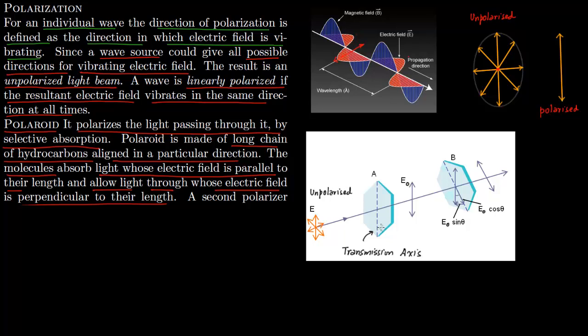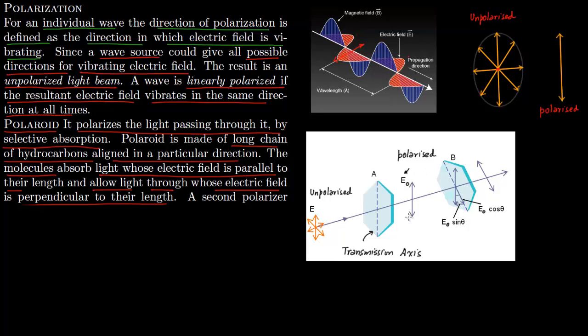It falls on the polarizer. Once it falls on the polarizer, then only one direction comes out. The direction which comes out is the one which is aligned with the transmission axis. So only this E0 comes out. All others are absorbed. So now this is polarized.